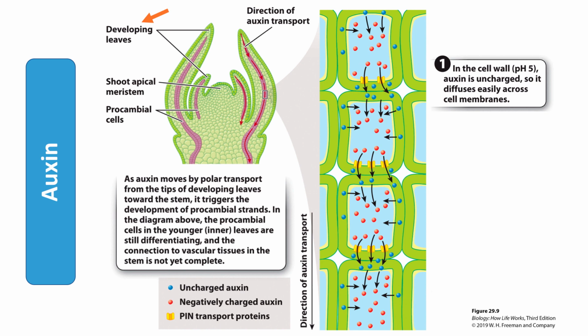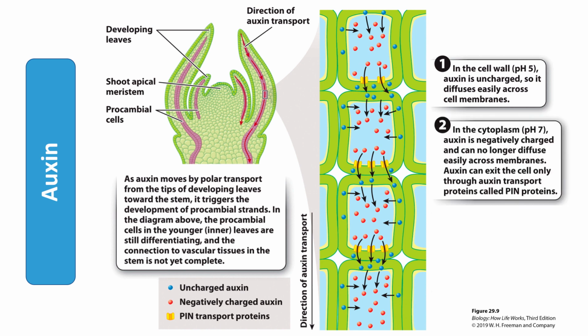So auxin is secreted by cells in young, expanding leaves. And while it is in the cell wall, it doesn't carry a charge, and so it can easily enter surrounding cells by diffusing directly across the plasma membrane. However, the pH of the cell's cytoplasm is higher than the pH of the cell wall. This causes the auxin to lose a proton or hydrogen ion.